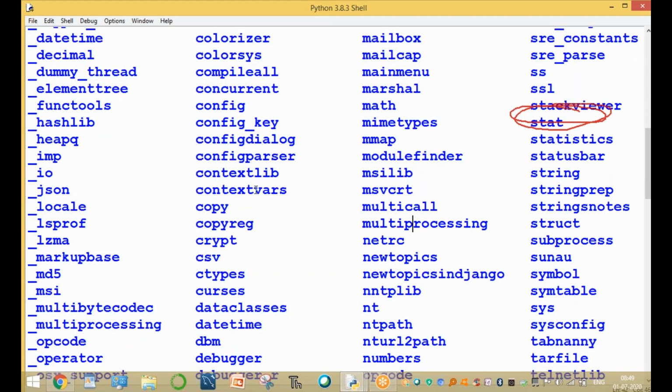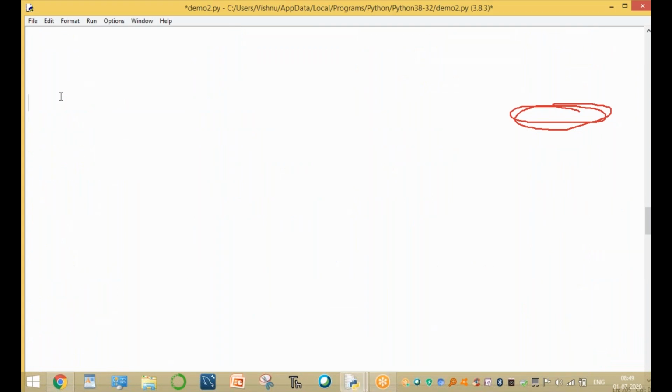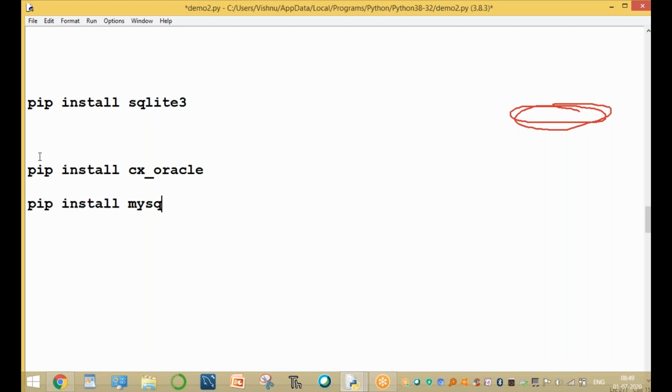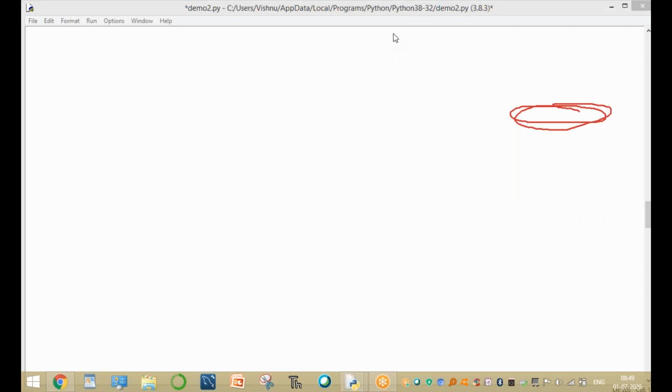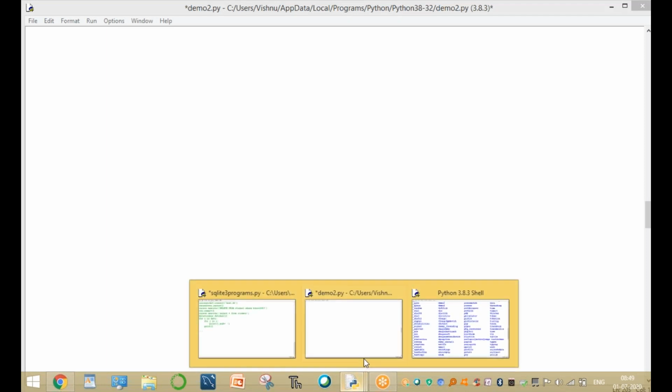If you want to install it, and it is not present in your system, use pip install. SQLite 3 is available by default in Python 2 and Python 3, any version such as 3.5, 3.6, 3.7, 3.8. If you want to install Oracle, pip install cx_Oracle. If you want to install MySQL, you can install MySQL. But there is no need for Oracle and MySQL here. Write the programs only for SQLite, the default database in Python.